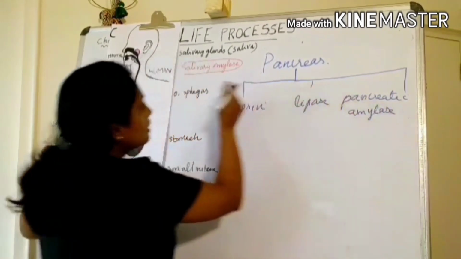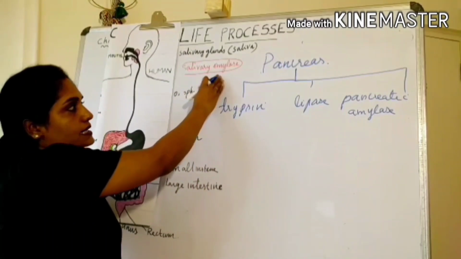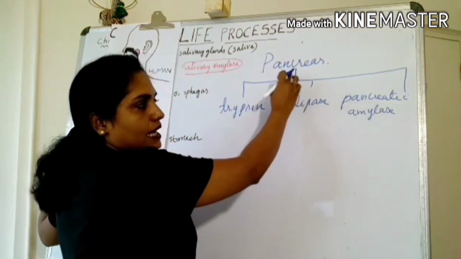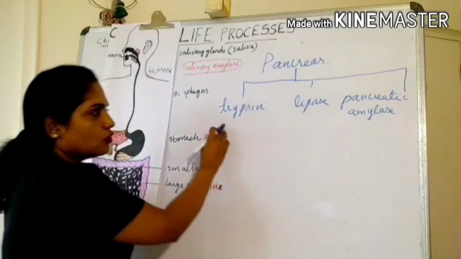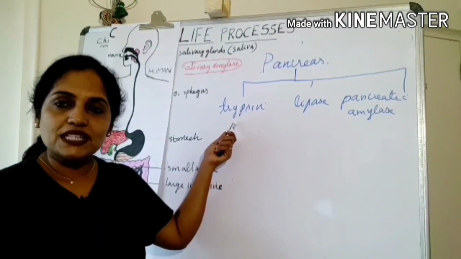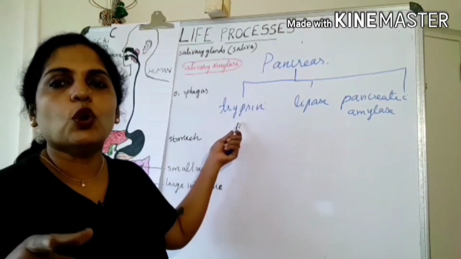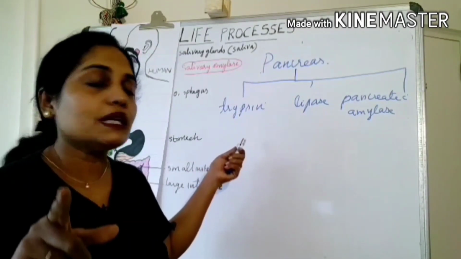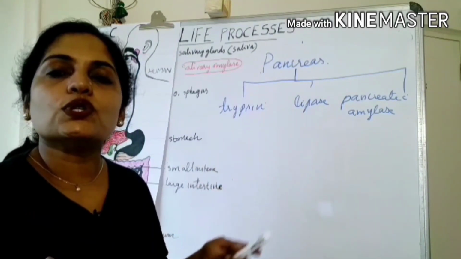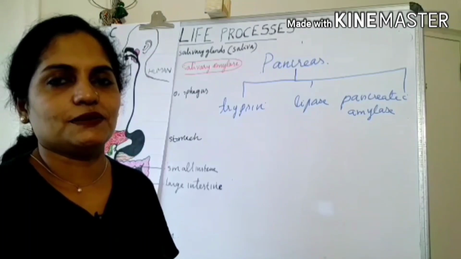The amylase produced by the salivary gland is salivary amylase. Here the amylase produced by the pancreas is pancreatic amylase. What is the function of trypsin? The words trypsin and pepsin rhyme. So remember that both trypsin and pepsin assist in the process of protein digestion.